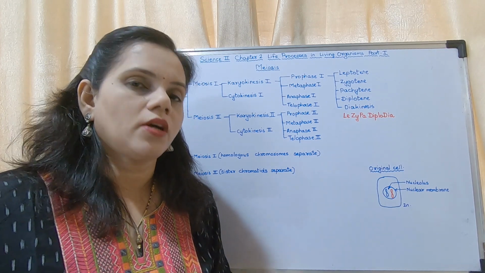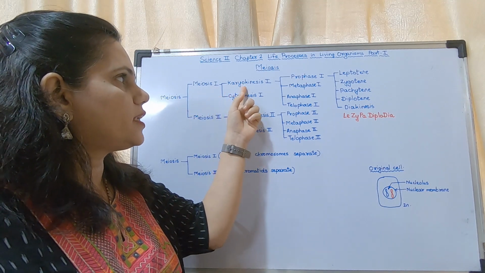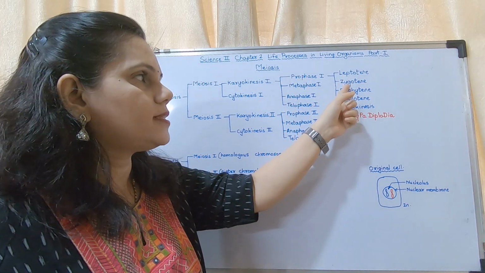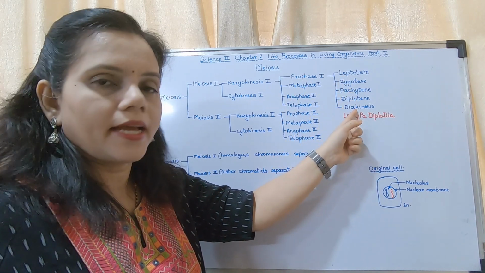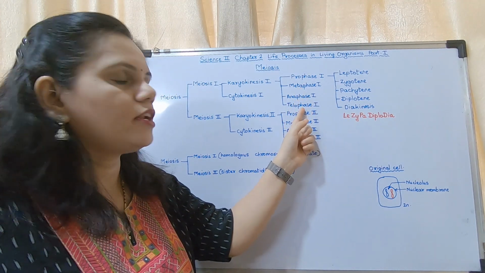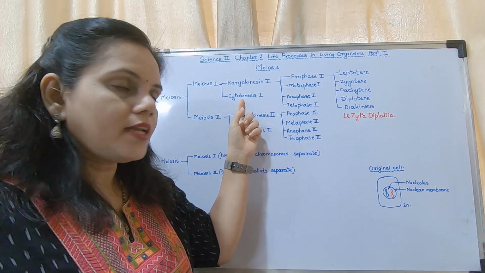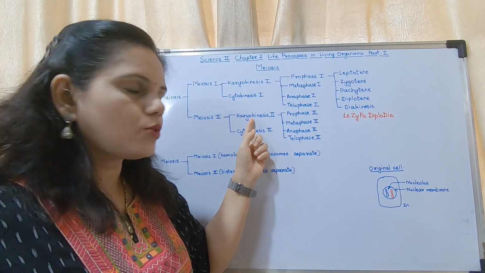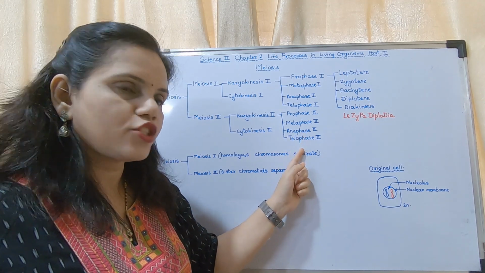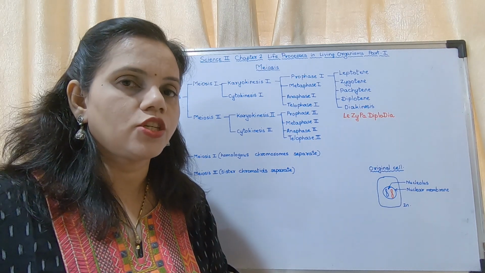Okay, so how does meiosis take place? Meiosis starts from here. Meiosis 1, karyokinesis 1, prophase 1. In prophase 1 they finish leptotene, zygotene, pachytene, diplotene, diakinesis. Then enter into metaphase 1, then anaphase 1, then telophase 1, then cytokinesis 1. After cytokinesis 1, it enters into karyokinesis 2, prophase 2, metaphase 2, anaphase 2, telophase 2 and then cytokinesis 2. So these many stages take place during meiosis.